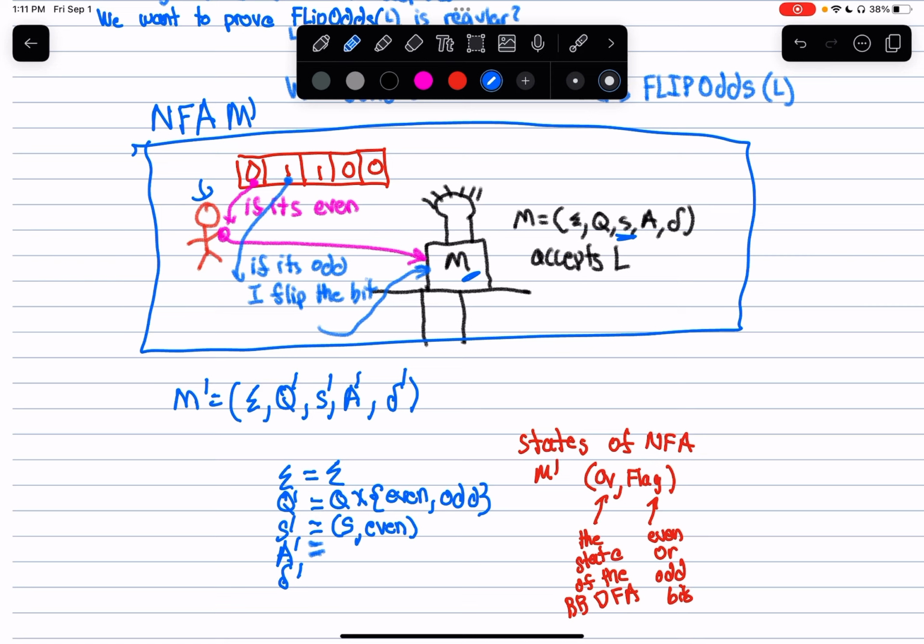So when would I be in an accepting state here? When do you think I'd be in an accepting state? If this light bulb lights up, that means the string belongs to the language M. And if I've consumed every character of the input, those are the two conditions that need to be met in order for my NFA to accept this string.